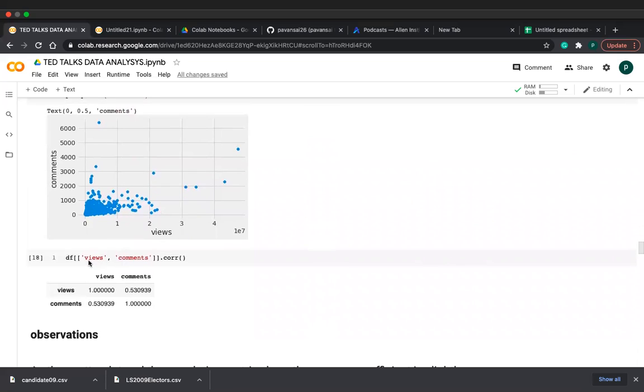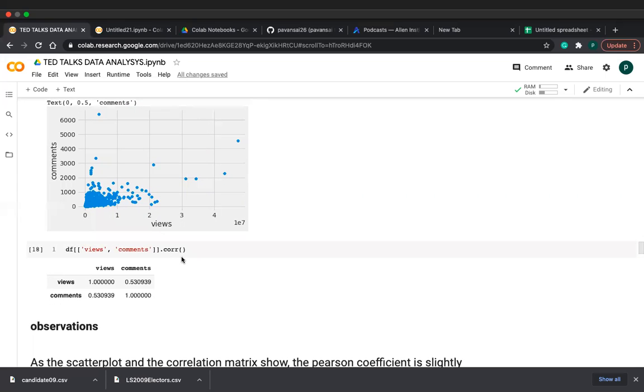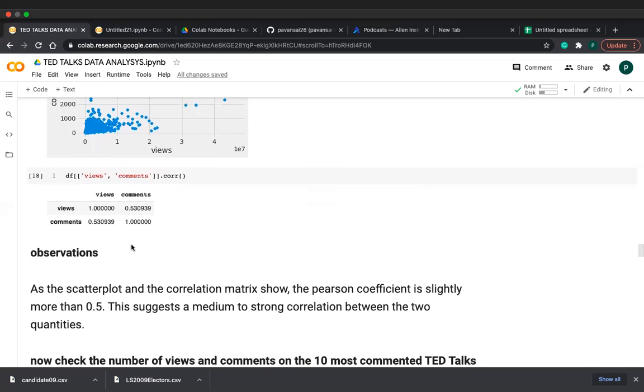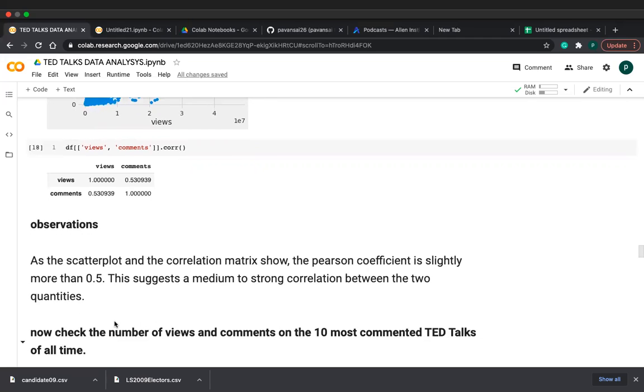I am finding the correlation. If you want to see table values with a data frame, you can use this command, friends, df of features.corr. By default, it will find the correlation using the Pearson method, friends. See, views and comments, we have a correlation greater than 0.5, friends. Observations: what I observe from this table. As the scatter plot and the correlation matrix show, the Pearson coefficient is slightly more than 0.5. This suggests a medium to strong correlation between the two quantities. It means that since it is above 0.5, we can say a correlation is present.